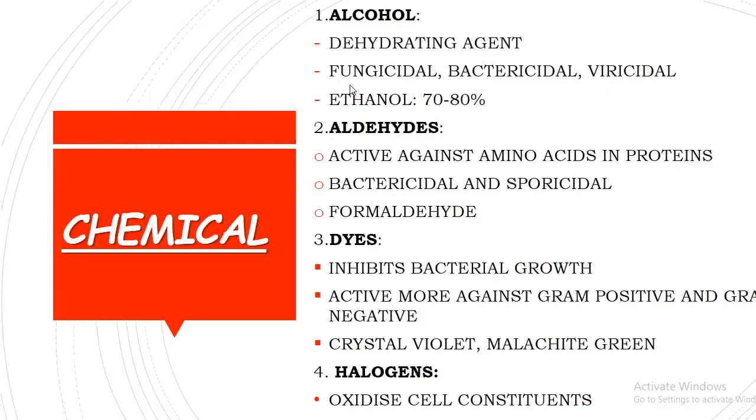They are used as fungicidal, bactericidal and viricidal agents. That means they are used to kill fungus, bacteria and viruses. Cidal means to kill, static means to inhibit. One of the most important examples is ethanol, provided it is between 70 to 80% concentrated. Only then will it function effectively and efficiently. Coming to aldehydes, aldehydes are active against amino acids in proteins. They cause denaturation of the proteins. They act as bactericidal and sporicidal agents. One of the most important examples is formaldehyde.